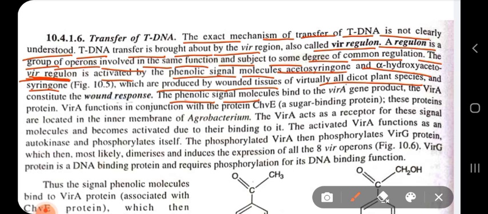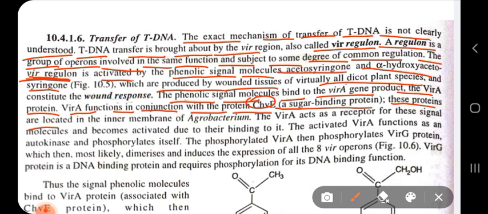The phenolic signal molecules bind to the VIRA gene product. I have said that VIRA is a receptor. It has autokinase activity. VIRA functions in conjunction with a protein called CHVE, a sugar binding protein.